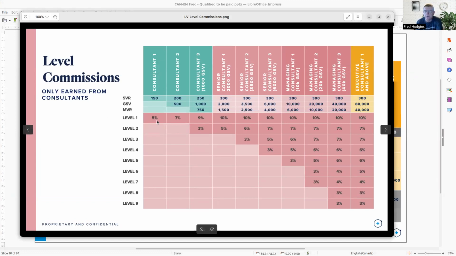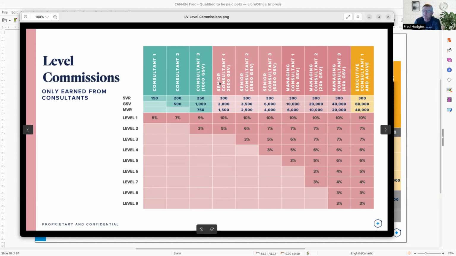So when you're a consultant, you're going to earn 5% on all your frontline volume when you've done 150 points. As a consultant too, when your volume's over 500 points, that could be all customers, or it could be a downline or a consultant that you've sponsored, and now you're building a team, you earn 7%. And then once you're at 1,000 points, you've met the requirements, you've got 100 points worth of customer volume, right? Remember that sales volume, personal volume. 150 can come from you, 100 from other customers, or all 250 from the customers. Now you're earning 2 levels below you, 9% frontline, and it starts to quickly go up.